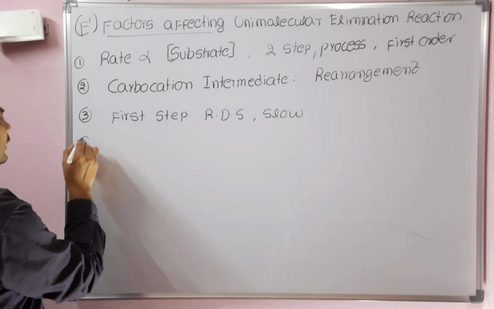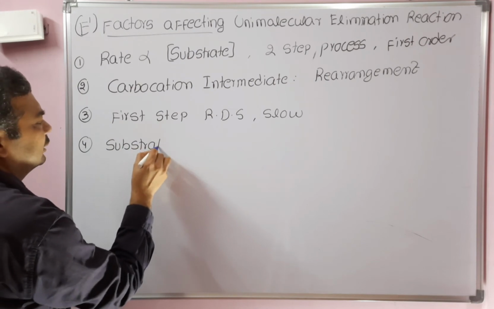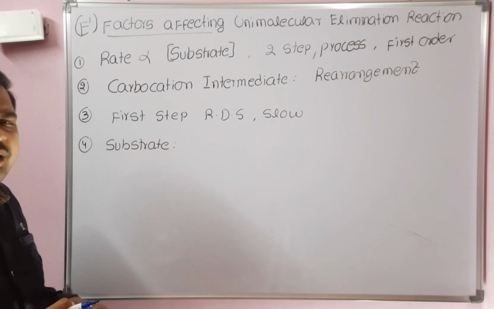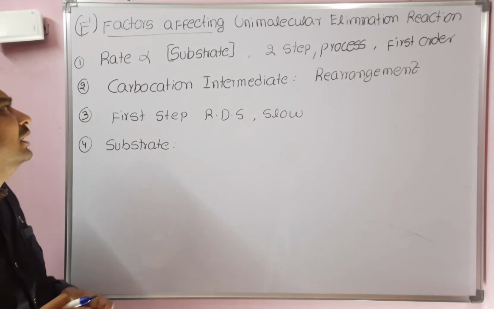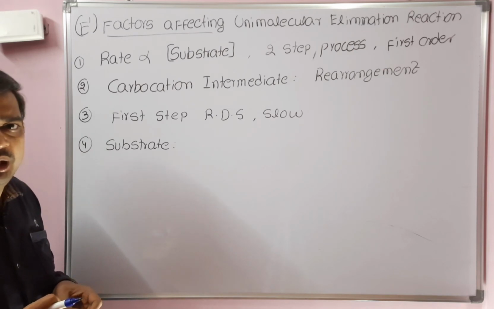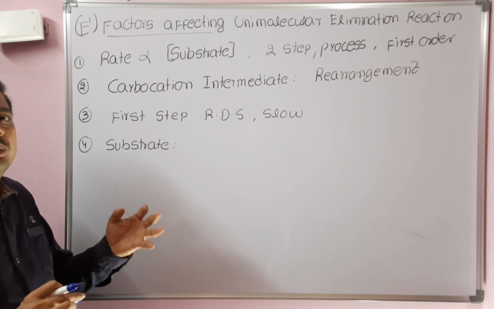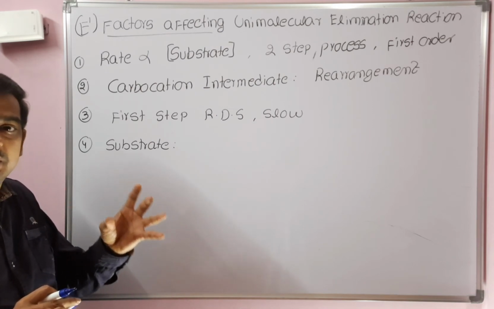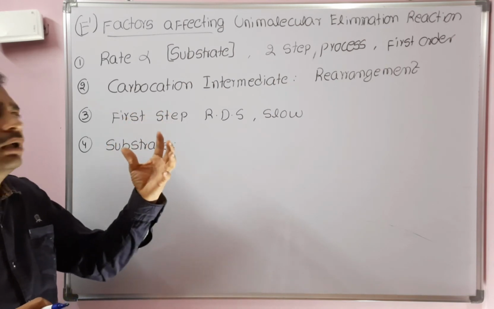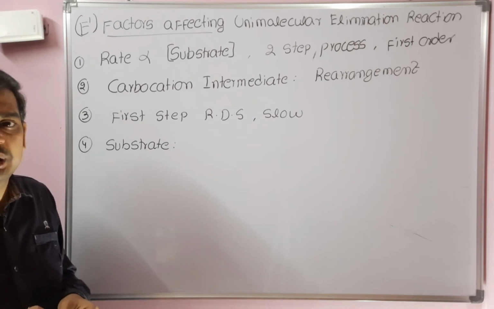Coming to the substrate, which substrates will undergo E1 reaction? As we discussed, alkyl halides and alcohols will undergo E1 elimination reaction. Since carbocation is formed as an intermediate, generally tertiary alkyl halides or tertiary alcohols will readily undergo E1 reaction. Why? Because in the first step, a tertiary carbocation is formed, that is more stable.